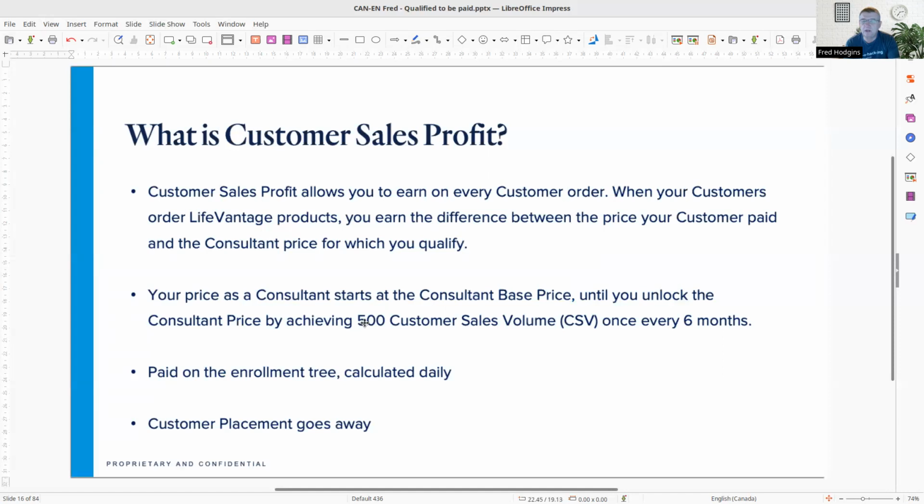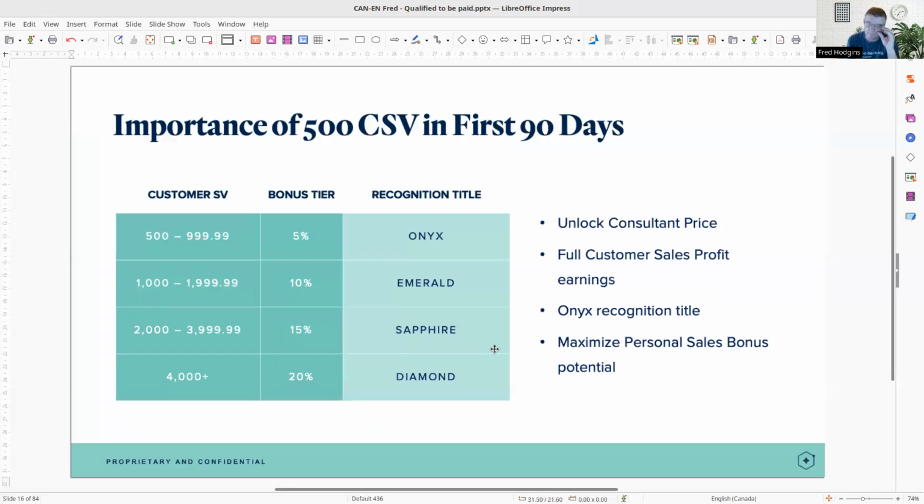So once you've accumulated 500 points, when 500 points is the first level of the Onyx program, our gem ranks, then you're paid on that bonus. So once you've accumulated on a monthly basis, now this is monthly. When you've got 500 points of customer volume in a month, between 500 and 1,000, you earn an extra 5%. This is called Onyx.